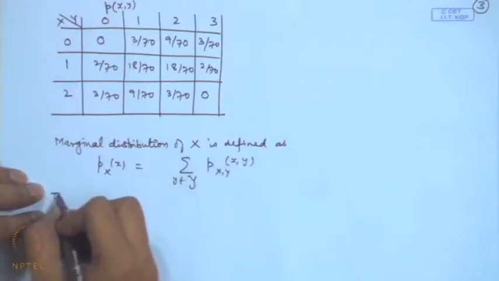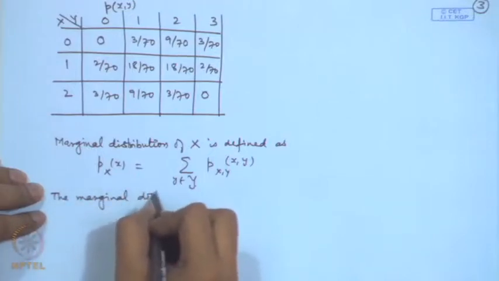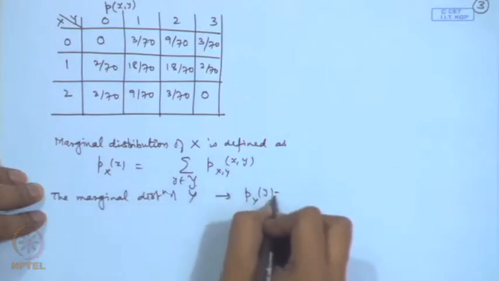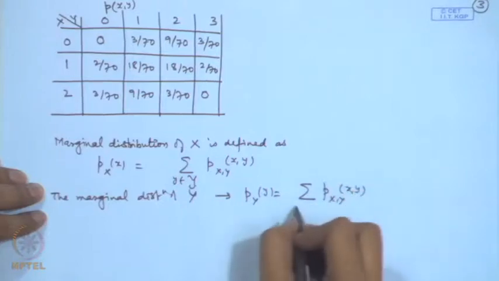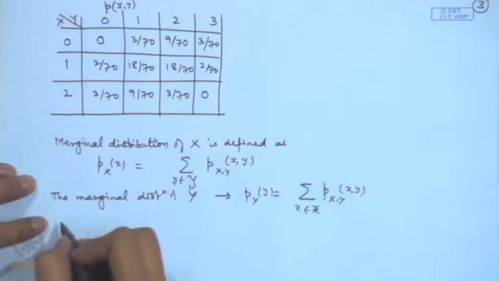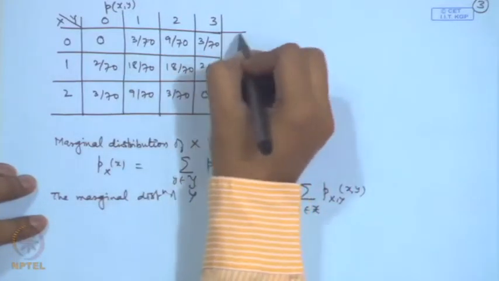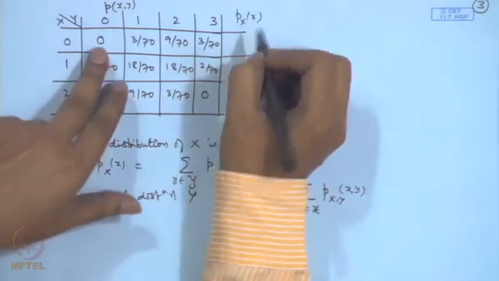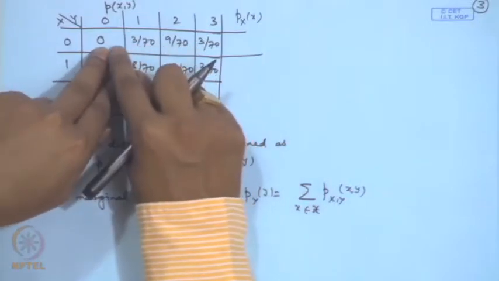Similarly, the marginal distribution of y is defined as p y of y, if we sum over all the values of x. In this particular case, the marginal distribution of x is obtained by summing the probability distribution of x y over y.